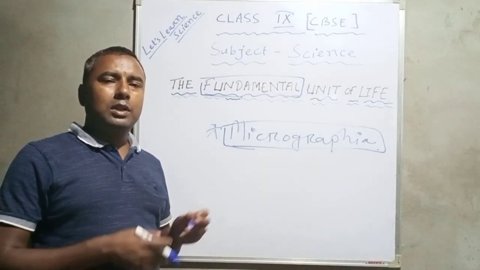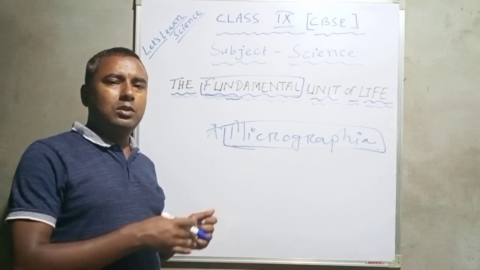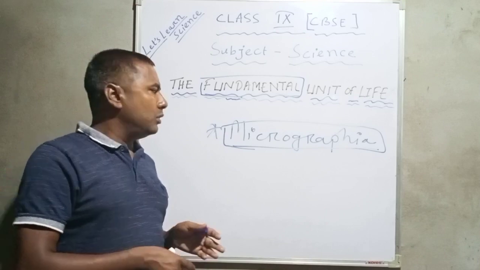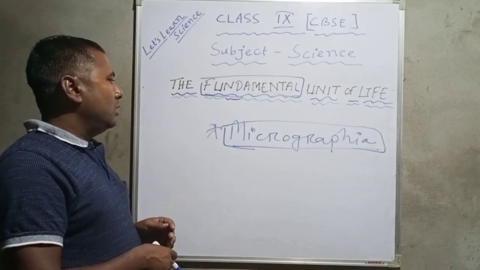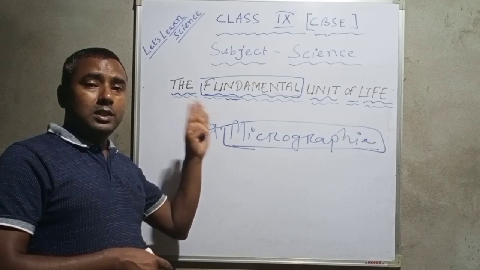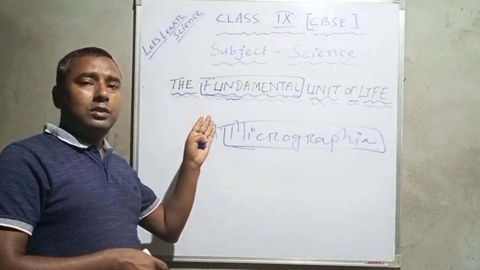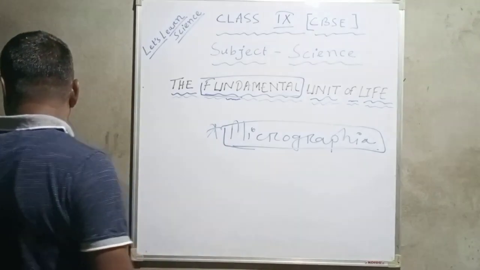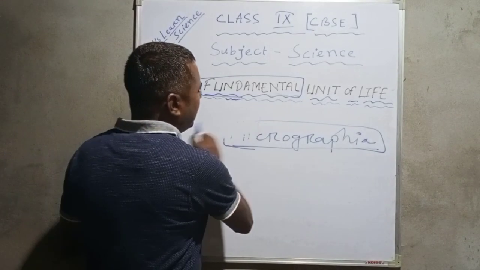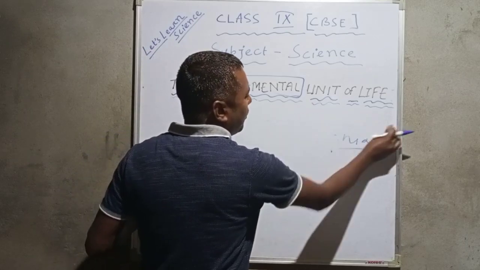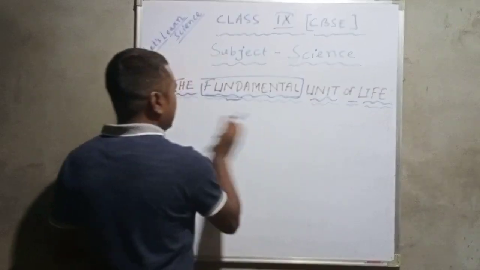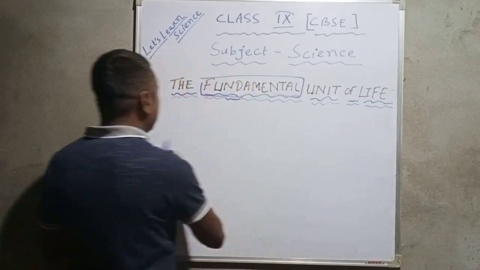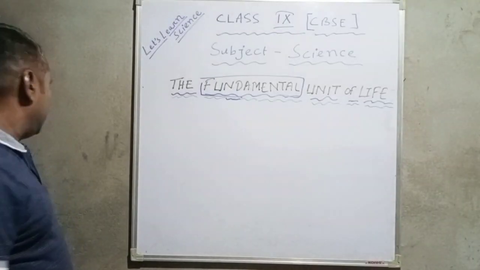We get their structure, we get their composition, right? What does it compose? Cell is composed of what type of things. All that we are able to study only because of that work he has done in the past, in the year of 1665. Understood? After that, so many scientists come and they have given their contribution in the field of microscopic world as well as in the field of cell.